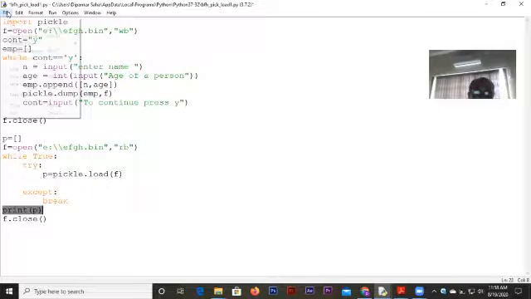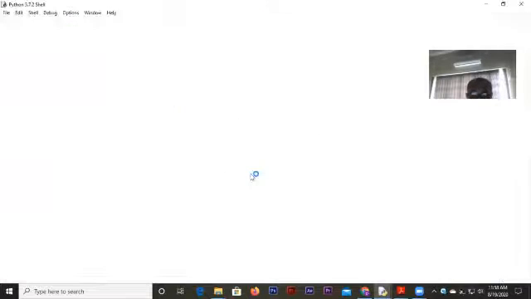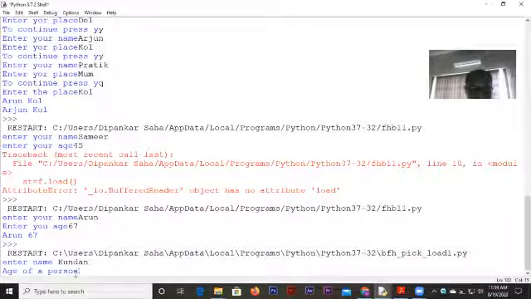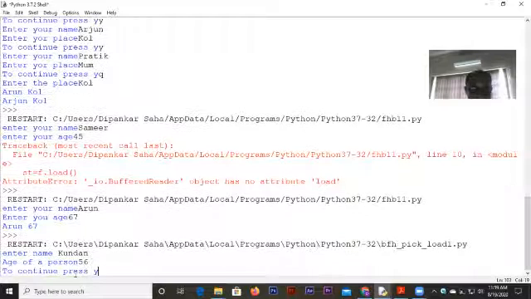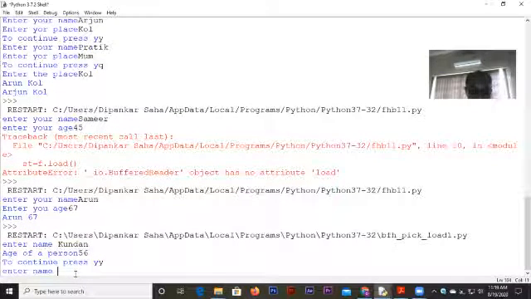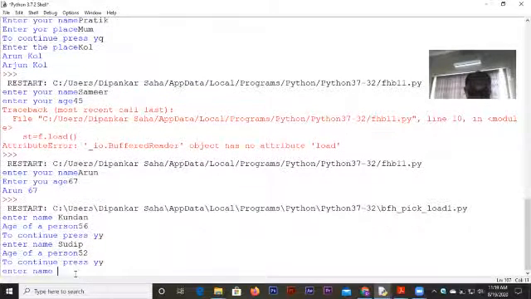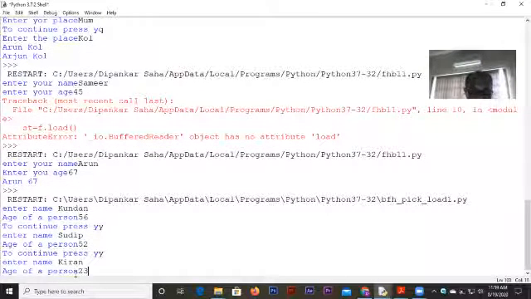Let us see what happens if I run the program. I already saved the program for you. Now if I run the program, look at what's happening. Enter the name. I entered a name, and the age of the person. I wanted to continue. Again, I entered a name and put his age, and I wanted to continue. Another person's name I wrote, and his age also.